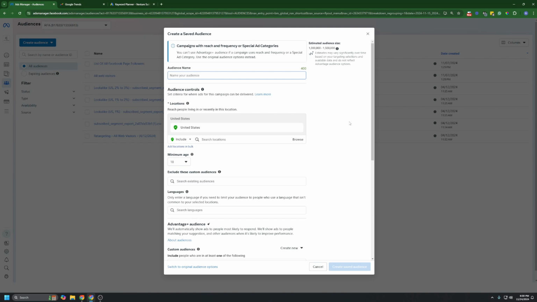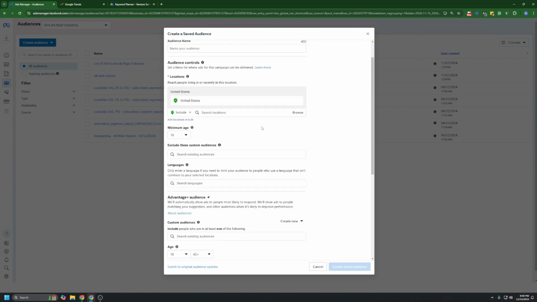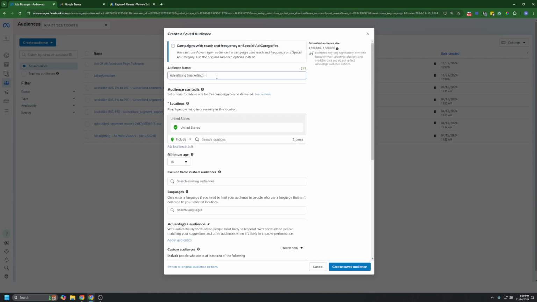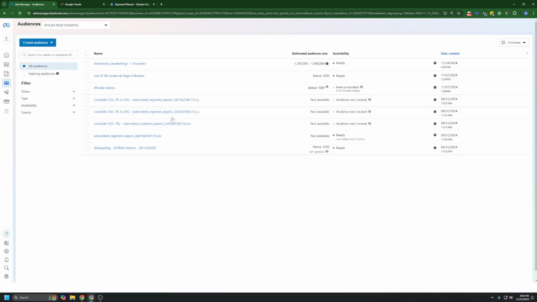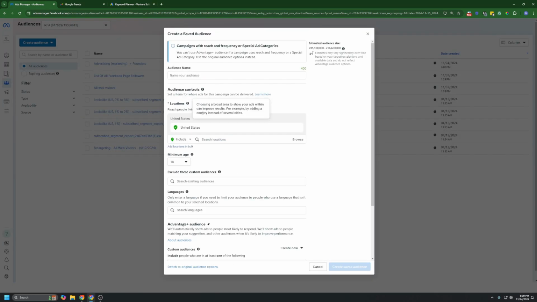I'm going to label this and mark it down, but I'm also going to go after it a little bit differently. Here are my naming conventions, to make it a little easier to know exactly what you're narrowing into as you start to digest more of this. So we're going to do advertising and marketing, then founders from inside of here, and I'm going to create a saved audience. Right away I'm going to create a different one, the same thing, but going after entrepreneurship. I can't spell, so sorry about that. And then we're going after founders from inside of here too.